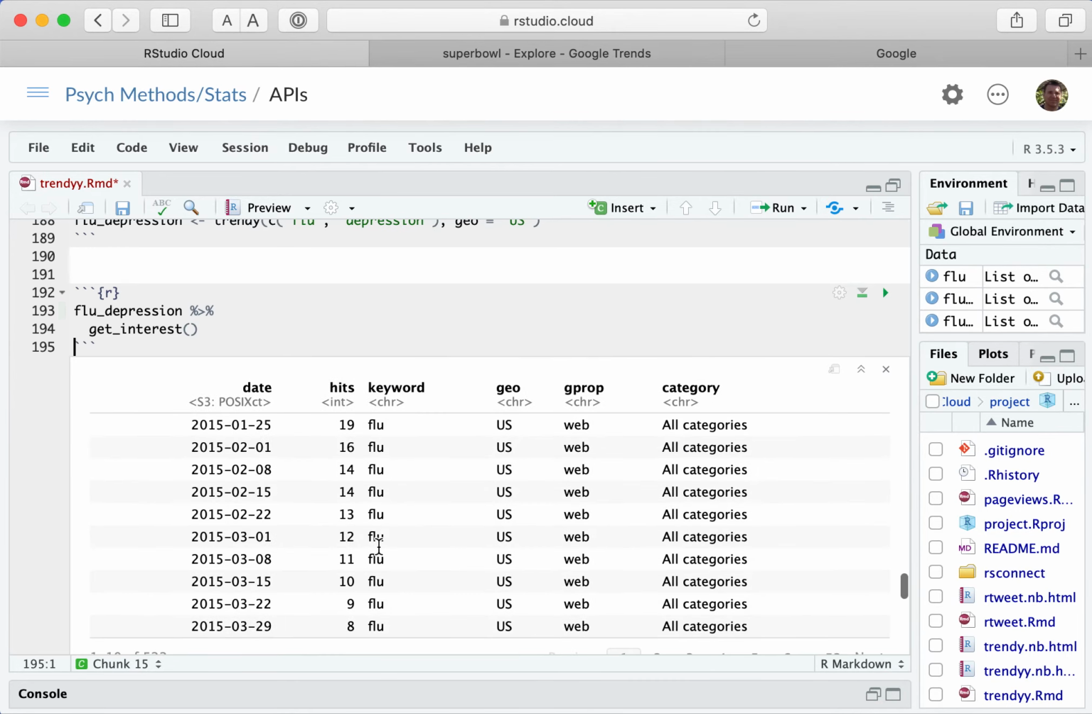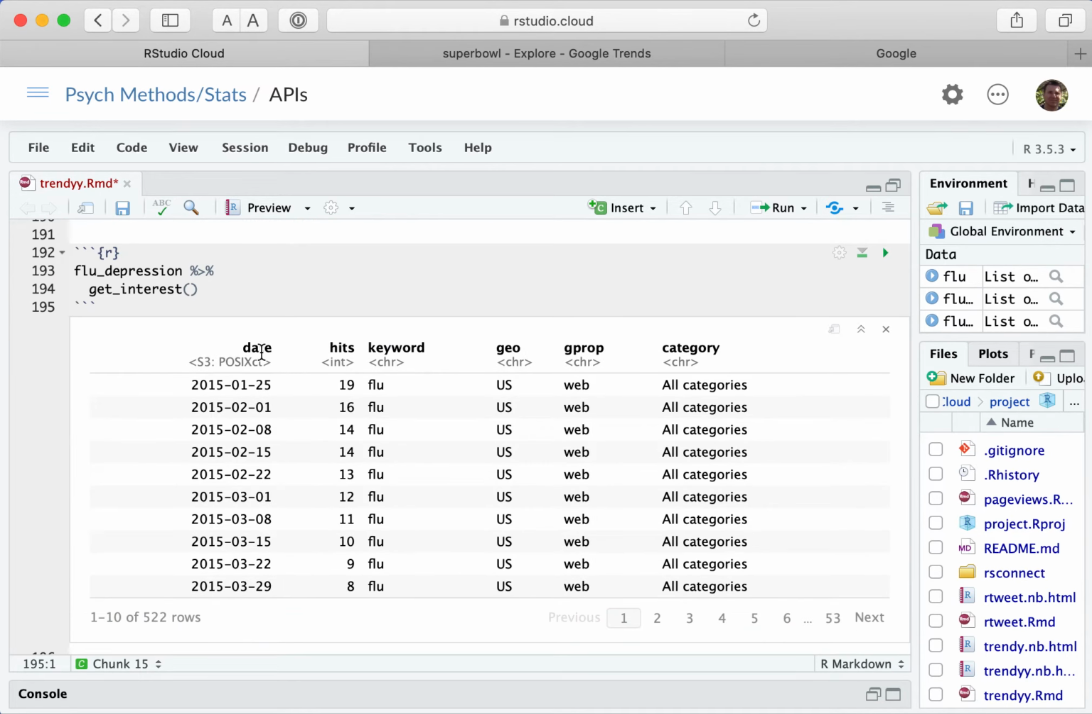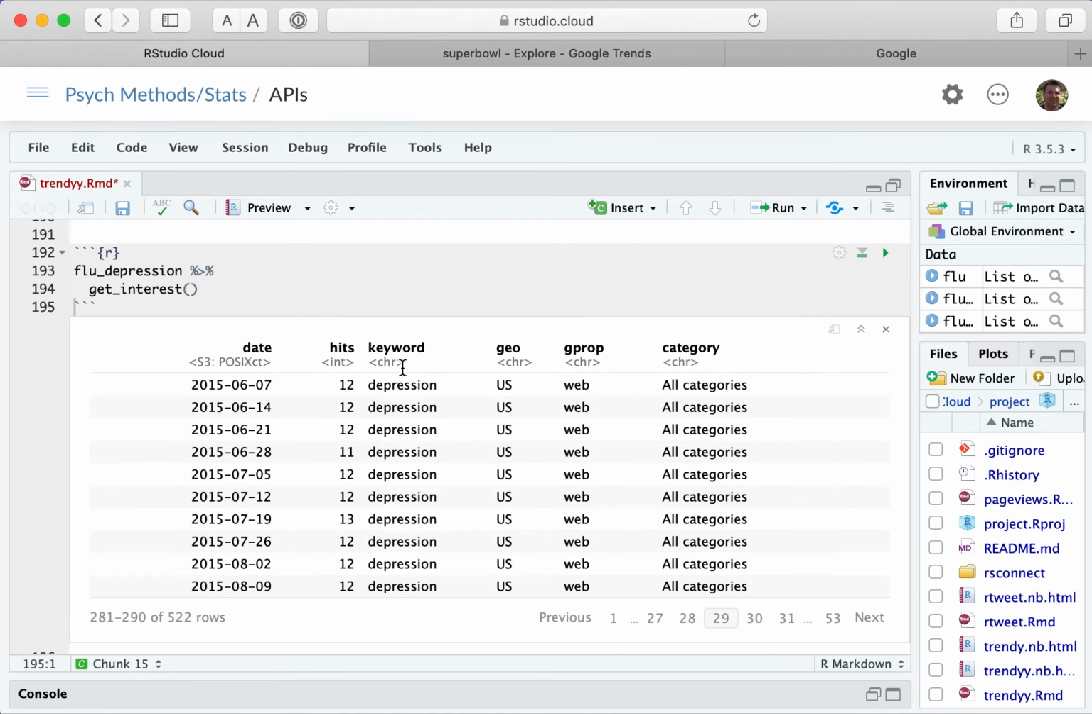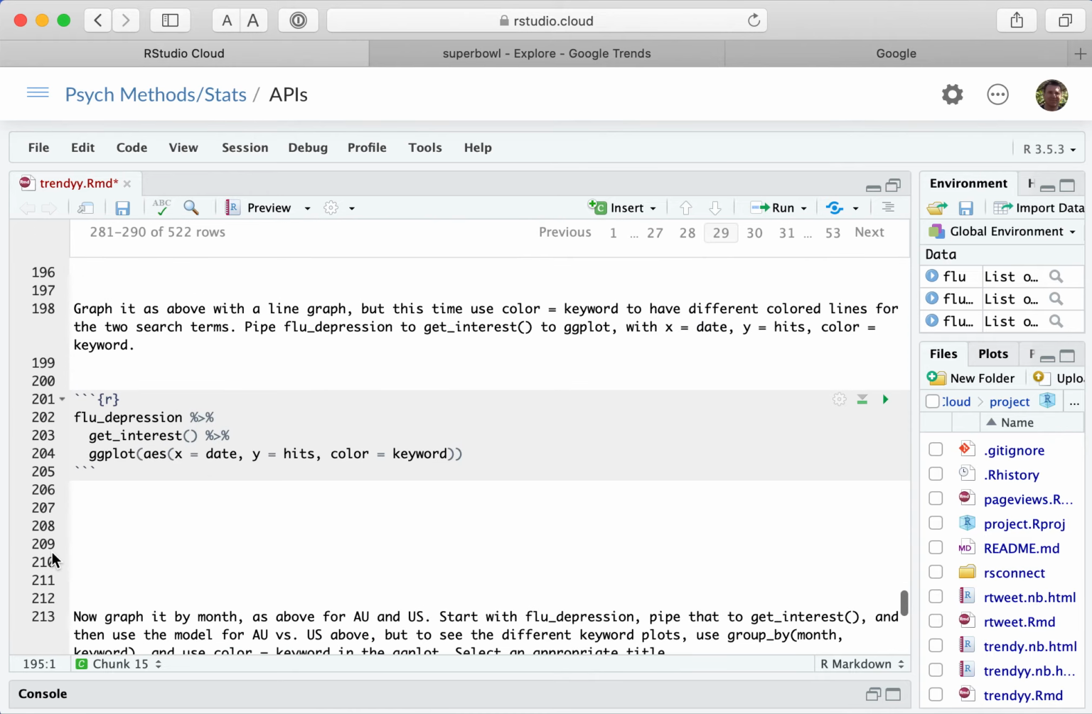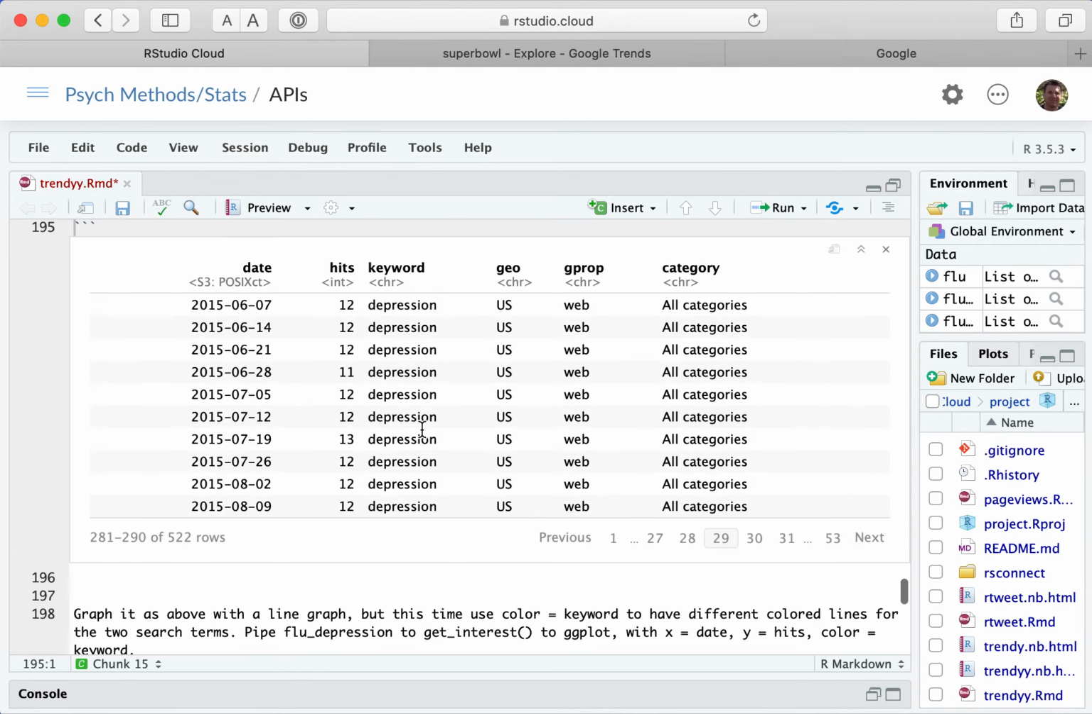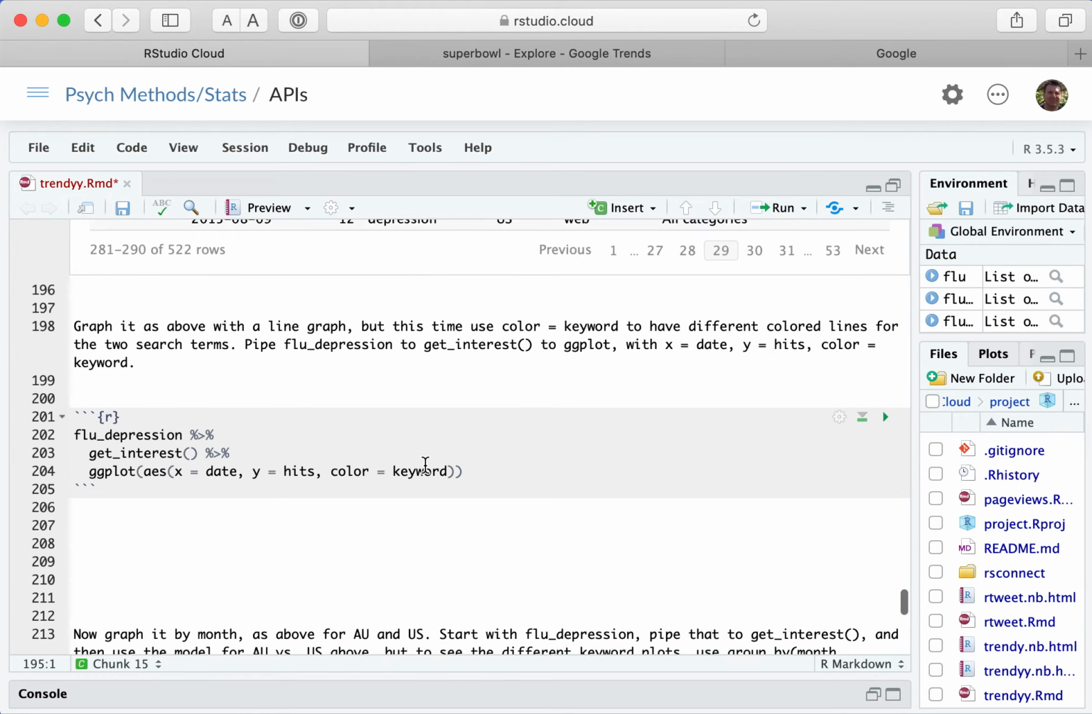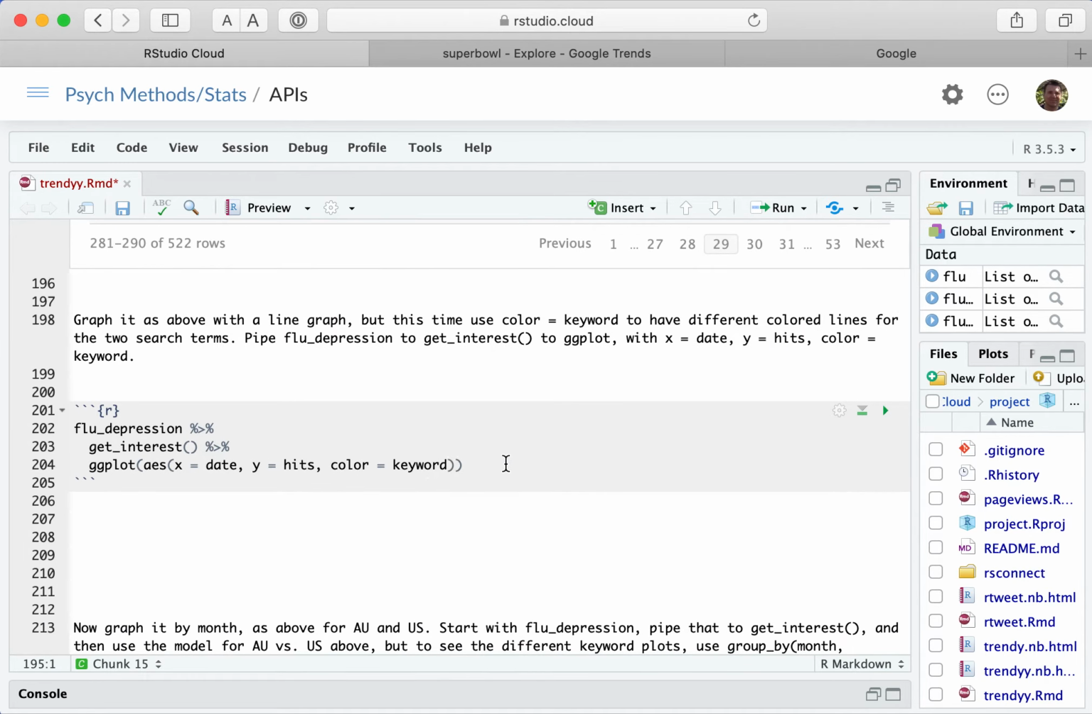Let's do this. Okay, so there you can see, we have date, we have hits, and then keyword. Now before it was always flu, but if you notice, if we scroll through this a little bit, eventually it'll change. There it changed to depression. So now this keyword, instead of always being flu, it's now a variable, right? So sometimes it's flu and sometimes it's depression. And so when we set the color to this keyword variable here, it will have two different color lines, one for depression and one for flu.